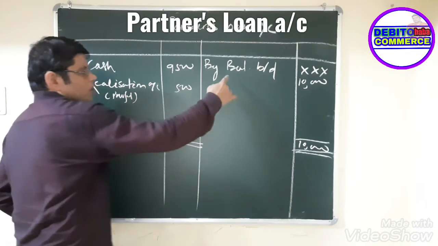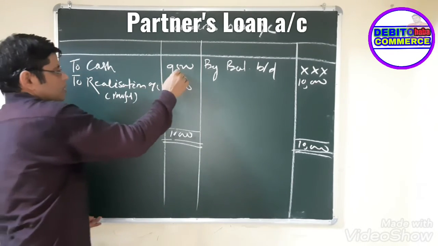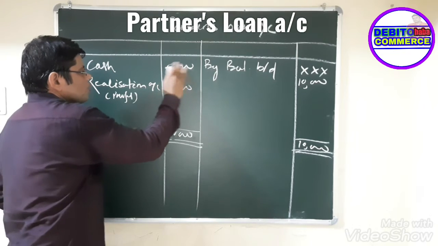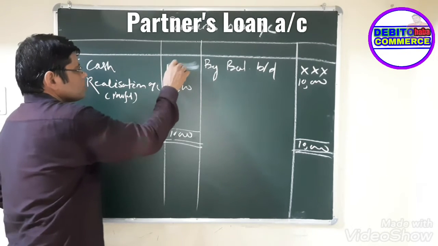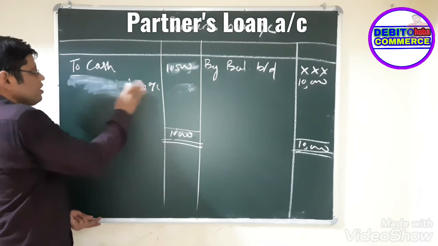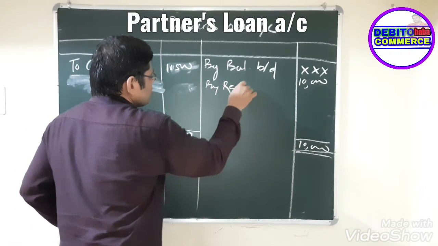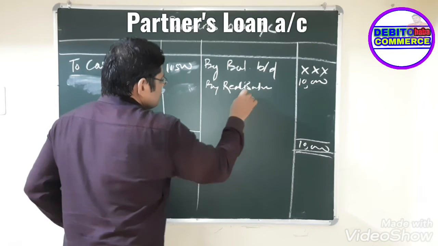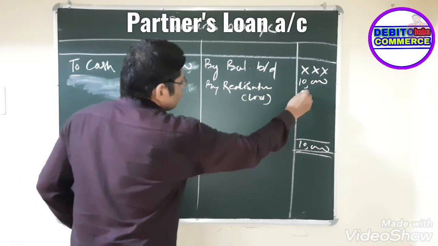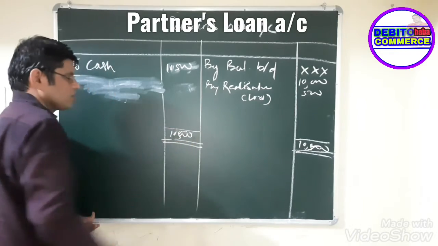If the question gives information like this, that the partner has taken 10,500 in full settlement, then you have to note down by balance brought down 10,000. Here you have to note down to cash 10,500, and on the other side, by realization, bracket, we can say loss 500, and this will be 500, this is 10,500.